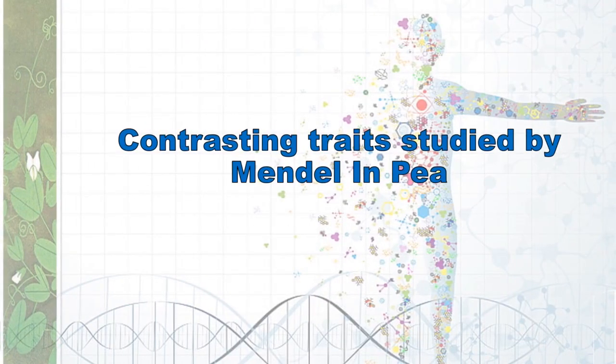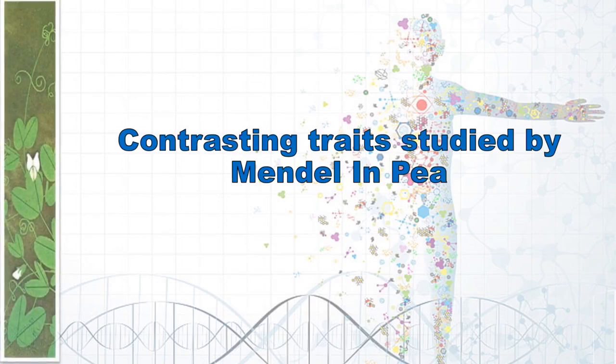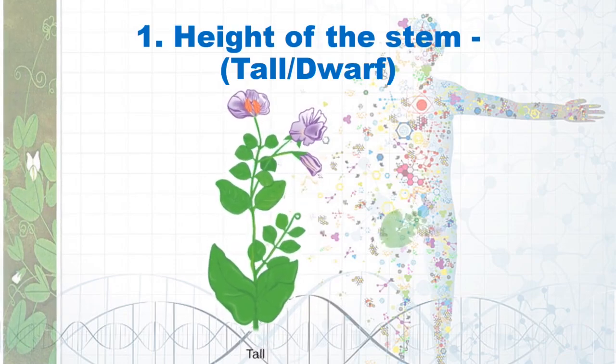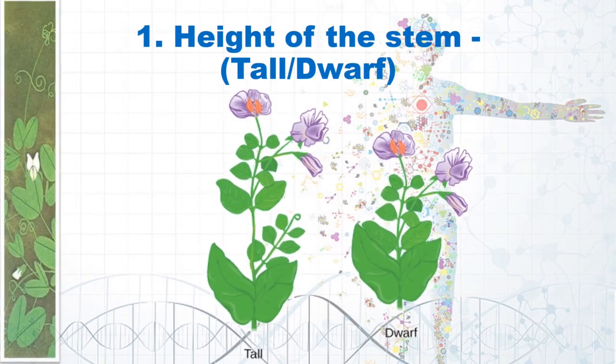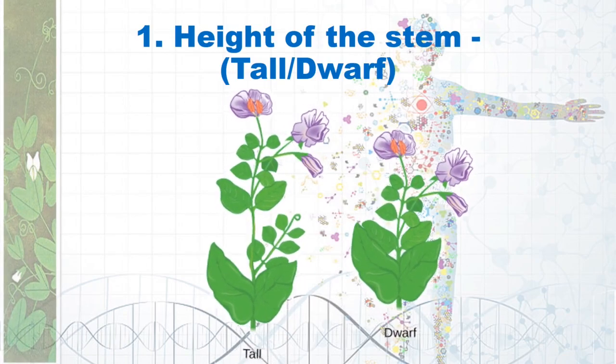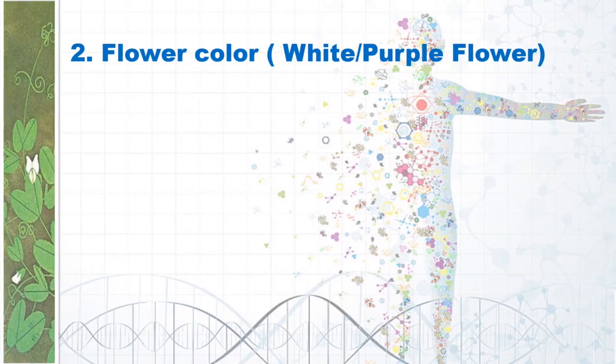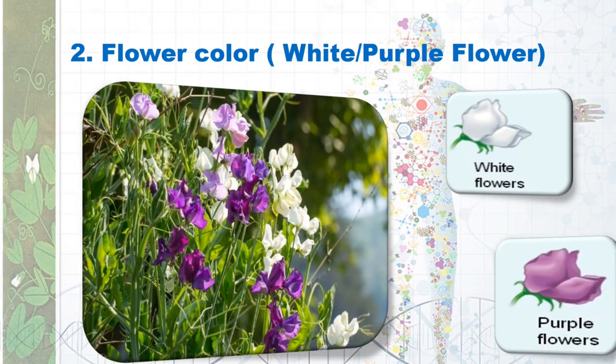Now let's see all the contrasting traits studied by Mendel in garden pea. Height of the stem. Many contrasting traits were available in pea. For height, the two contrasting traits available were tall and dwarf. Flower color.